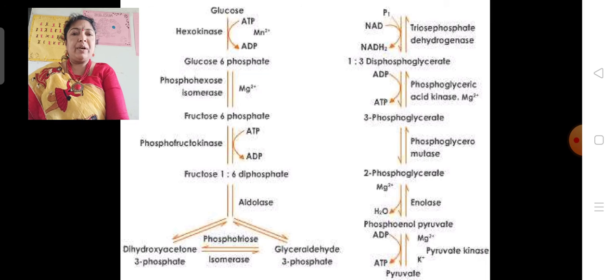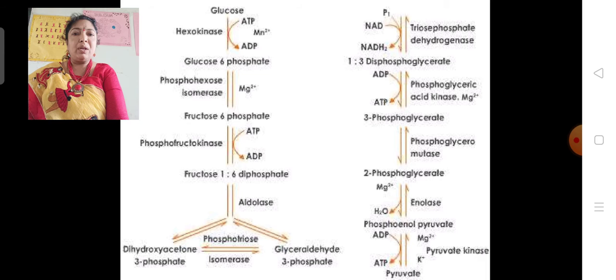Here, fructose 6-phosphate plus ATP, in the presence of phosphofructokinase, forms fructose 1,6-bisphosphate plus ADP. This is the phosphorylation reaction. Next, fructose 1,6-bisphosphate, in the presence of aldolase, will be converted into 3 plus 3, that is DHAP and GAP.